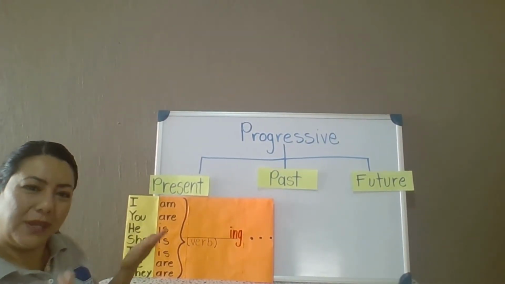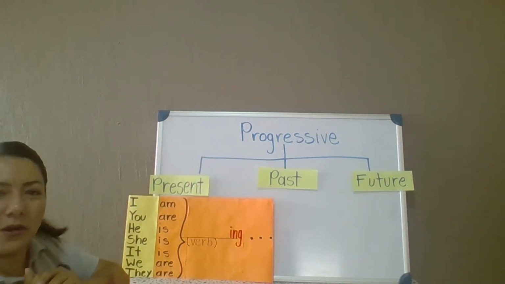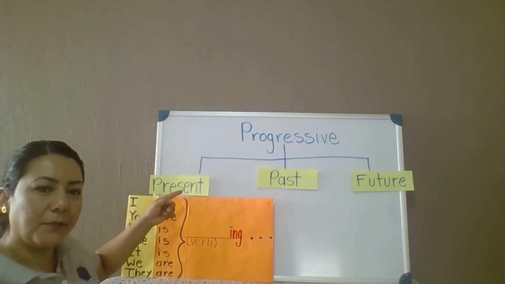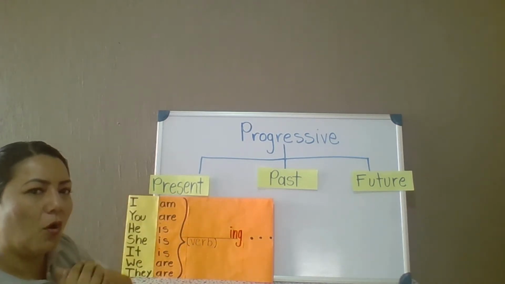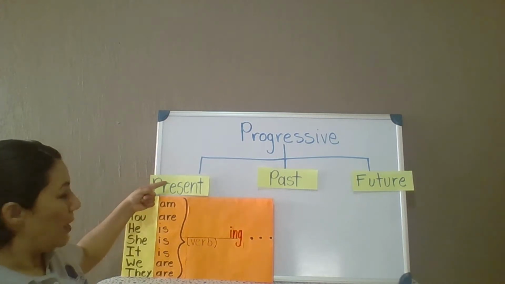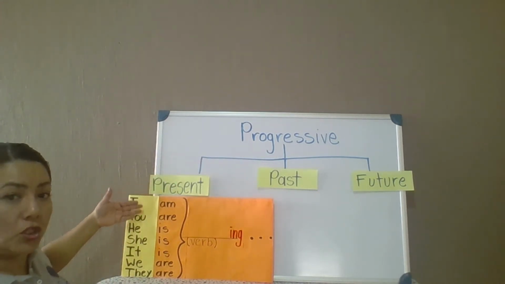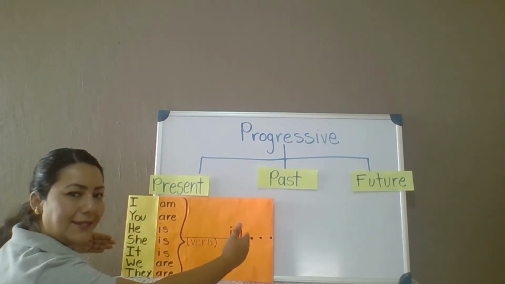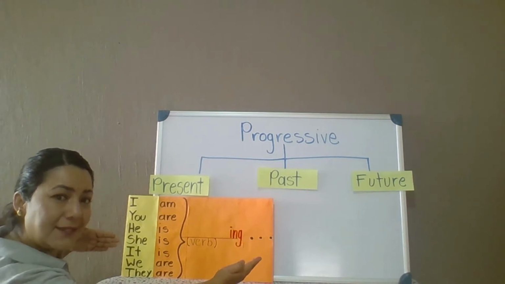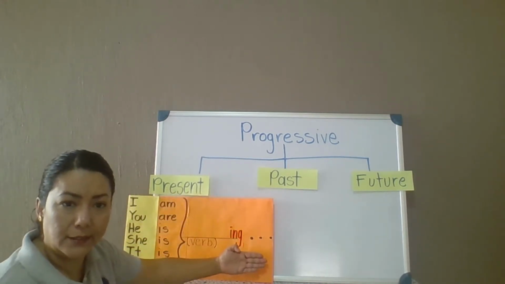To begin working with this family, we are going to start reviewing present progressive. We did it, but let's just go over this a little bit. In present progressive, just like every single time, we need to write complete sentences. A complete sentence has a subject and a predicate.